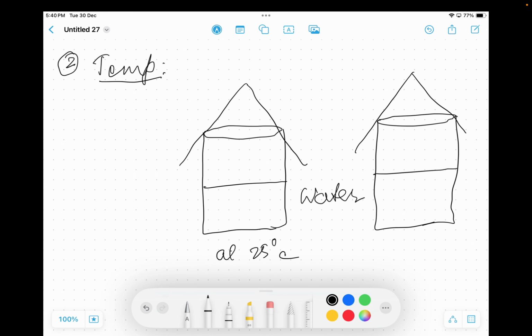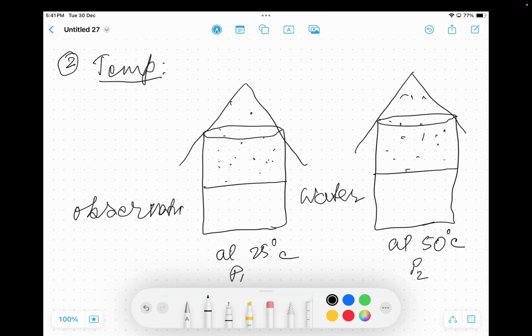If the vapor pressure over the surface of the water sample at 25 degrees Celsius is P1 and the vapor pressure over the surface of the water sample at 50 degrees Celsius is P2, then we must observe that P2 must be much higher than P1.